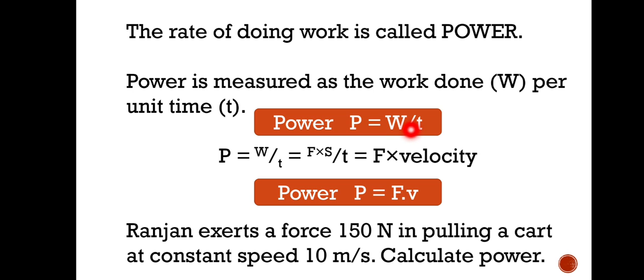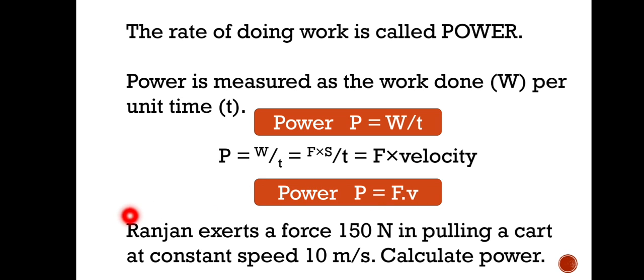Or if we want to get one more formula, we can simply put for this work, force into displacement, and you see here this S by t. S by t means what? Displacement by time, that is velocity. So force into velocity. So power is also equal to force into velocity.